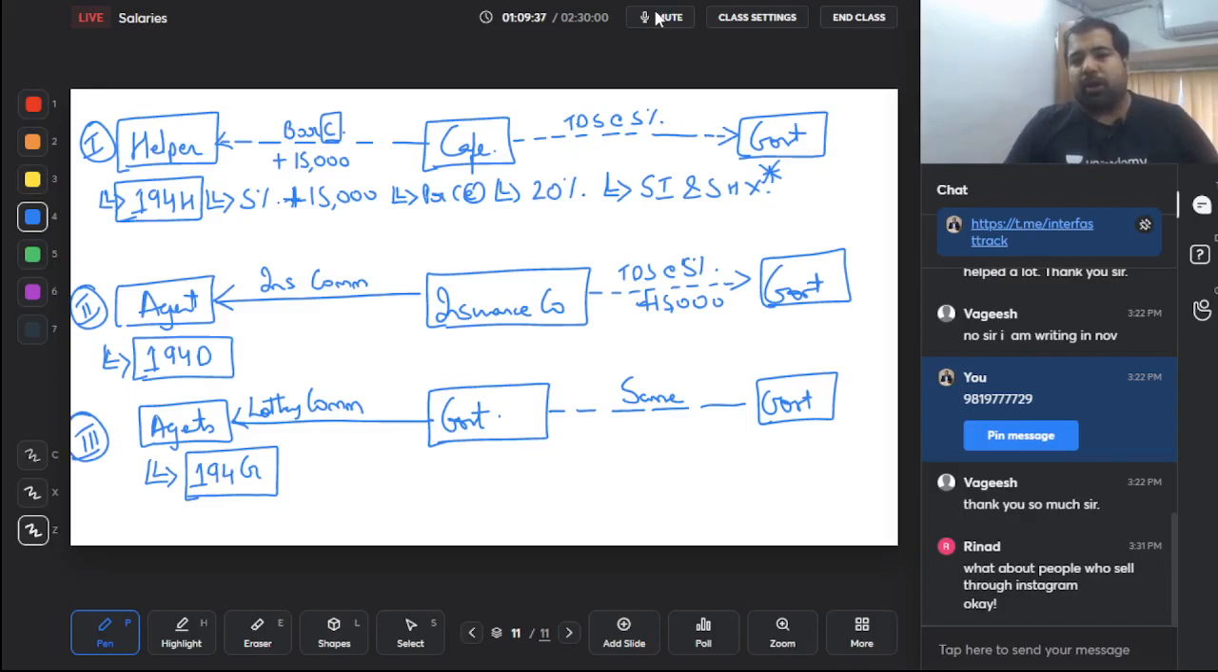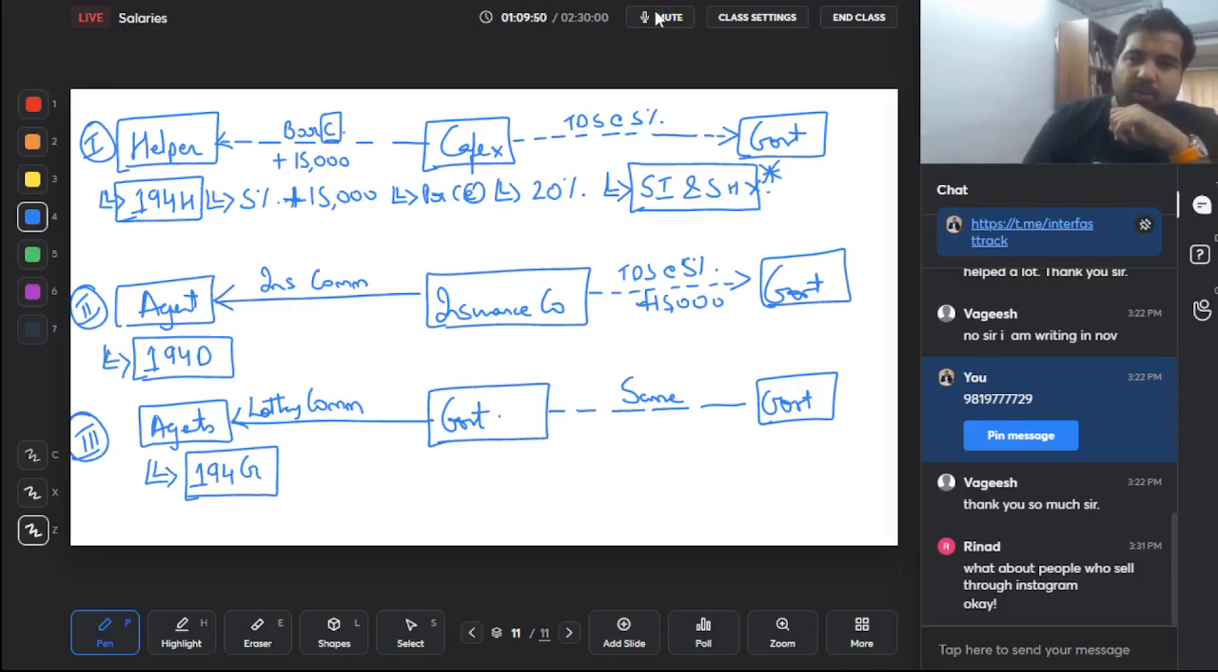Only thing is this small individual, small HUF exemption will apply only in the first case. So that means if you are not a cafe owner, but you are a student and students were paying brokerage, then in that case, no TDS will apply.